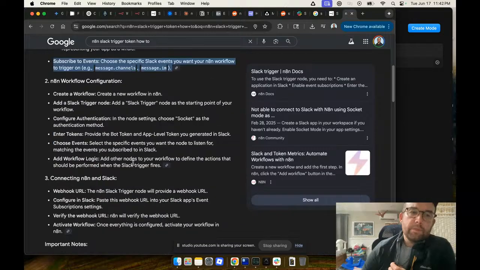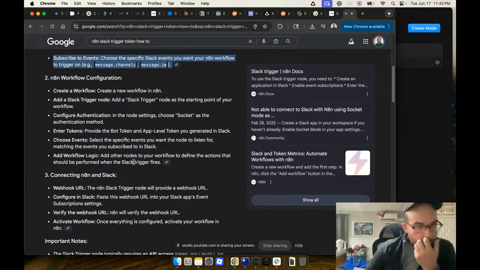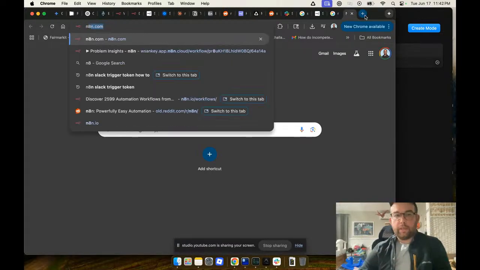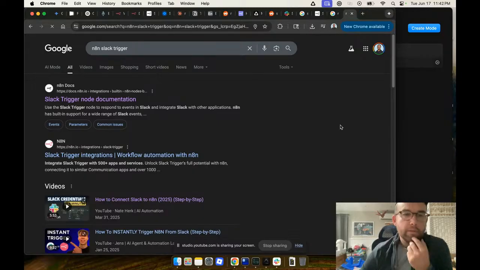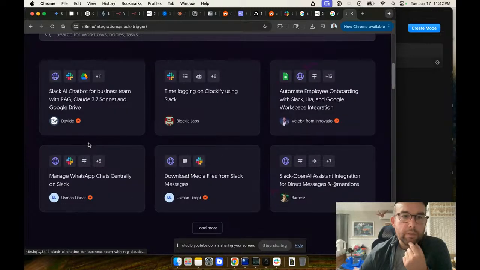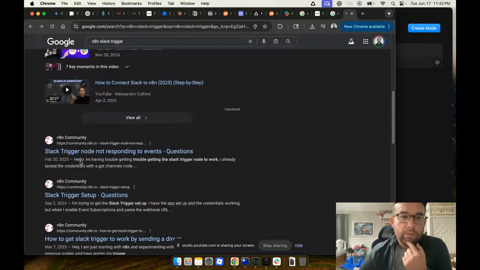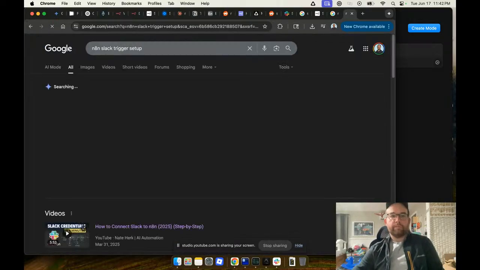Hold up. So what I'm trying to do is set up an n8n Slack trigger. Okay, n8n Slack trigger. Somebody's had to have... Slack trigger integrations. Ways to use the Slack trigger. I don't want to watch a video right now. Slack trigger setup.